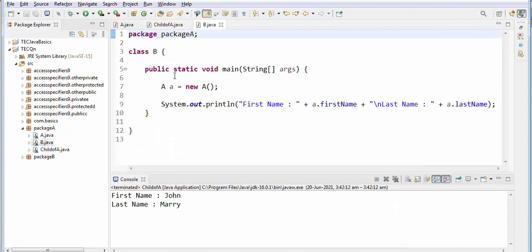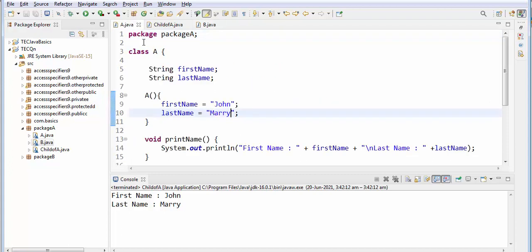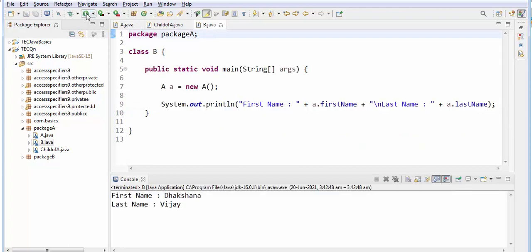Same package non subclass, so this is some other class. Inside some other class I am creating an object for this and I am printing the value. Now I'll change the name to Dakshana. See, it's giving the value.